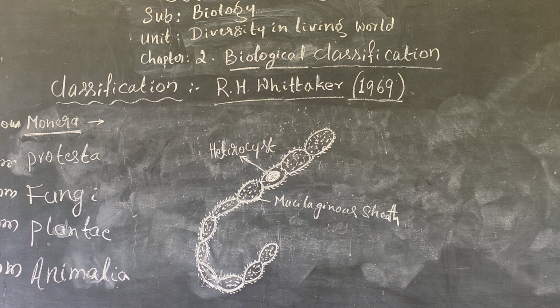The filamentous blue-green algae, that is Nostoc colony. This is figure 2. It comes under the eubacteria.